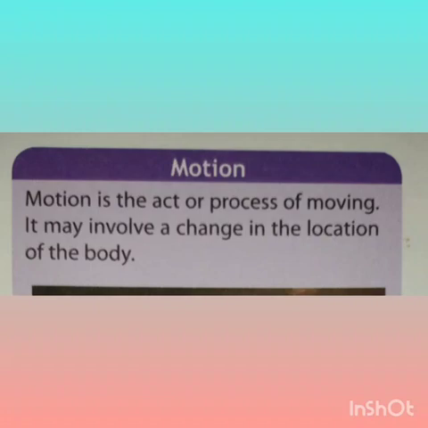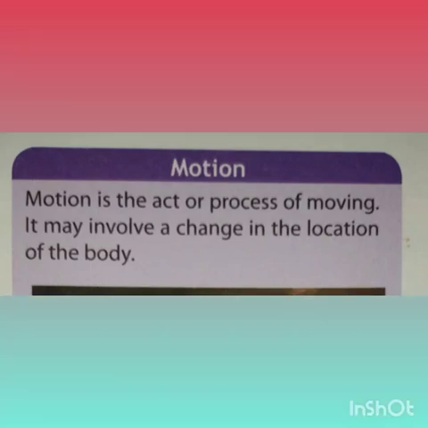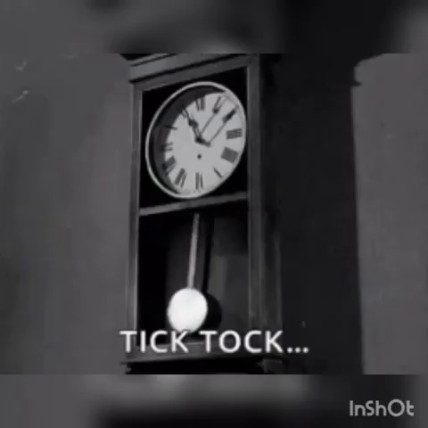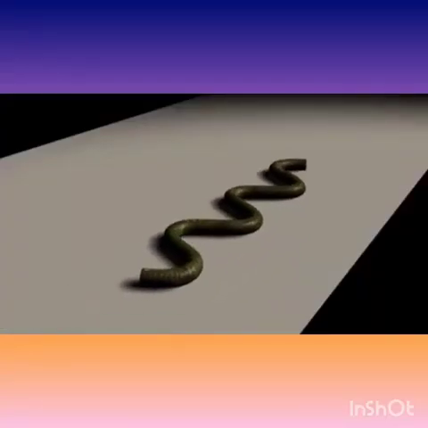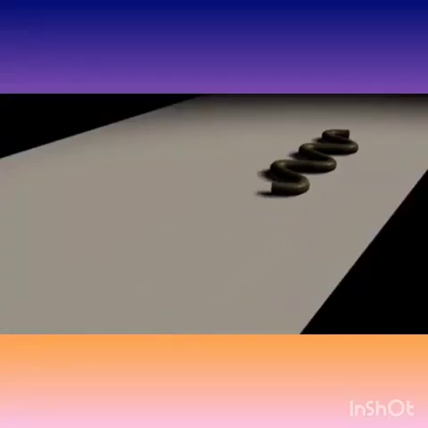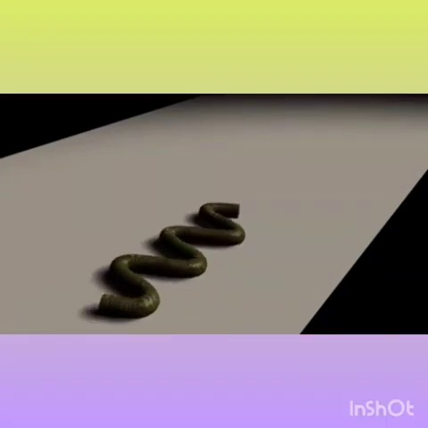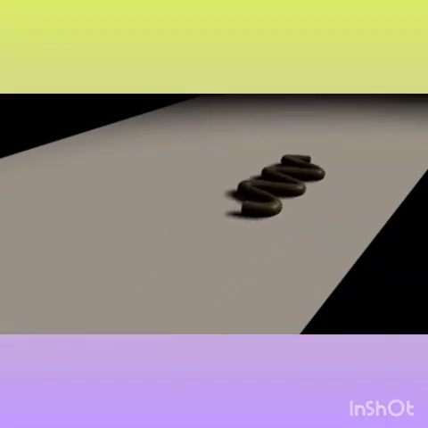The motion we have observed in different things like, firstly we discuss the movement of a pendulum in a wall clock and vehicles moving on the roads. These are examples of motion. And motion is also seen in different living bodies like movements of snakes, cockroach and fish. These are also examples of motion.